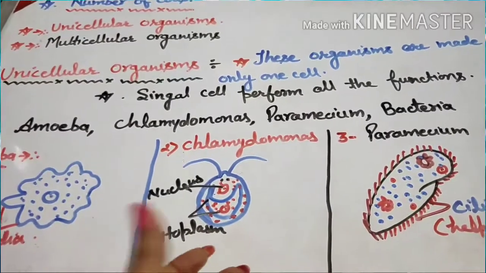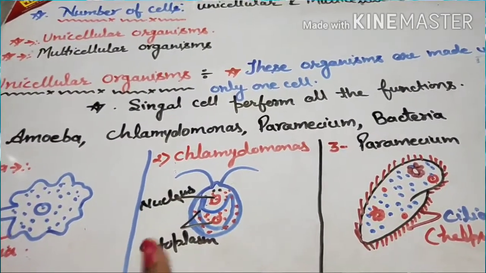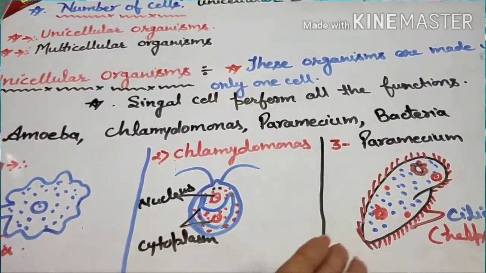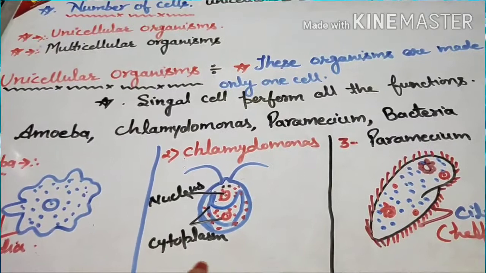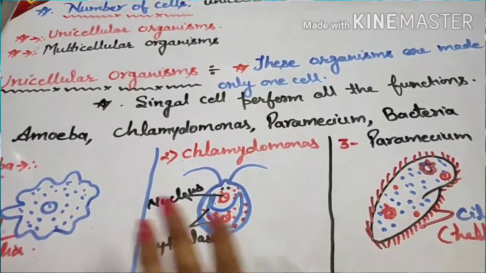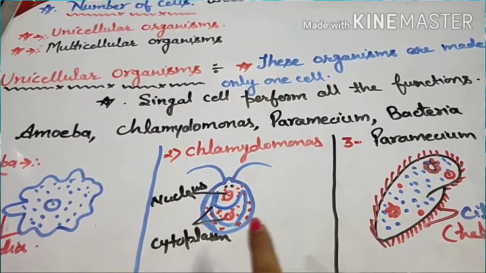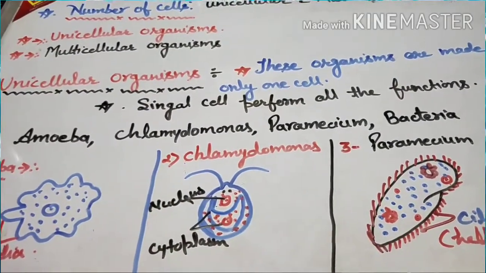Unicellular means these organisms are made up of only one cell, and amoeba, chlamydomonas, and paramecium are examples of unicellular organisms. They are made up of only a single cell, and only a single cell performs the various functions in their body.